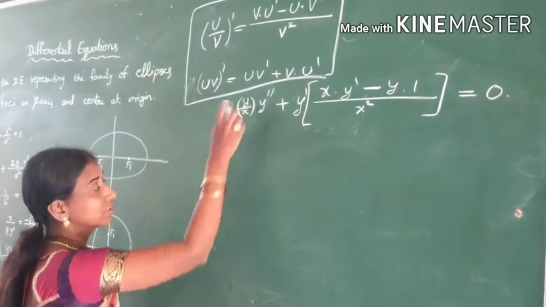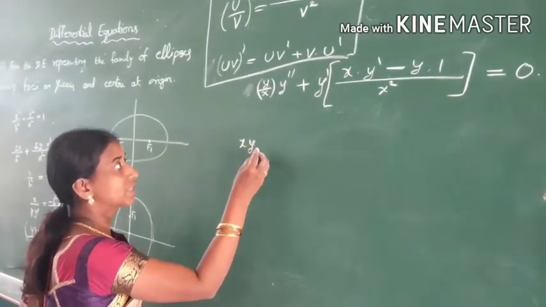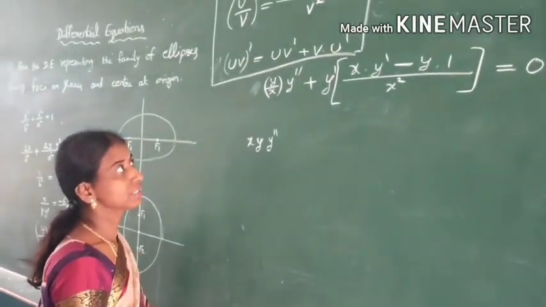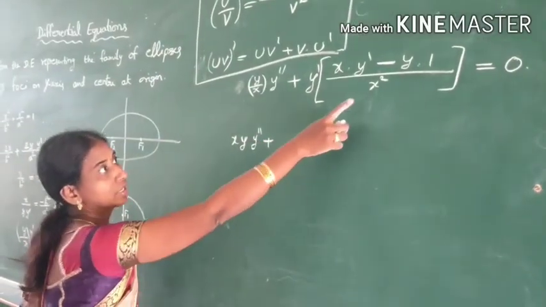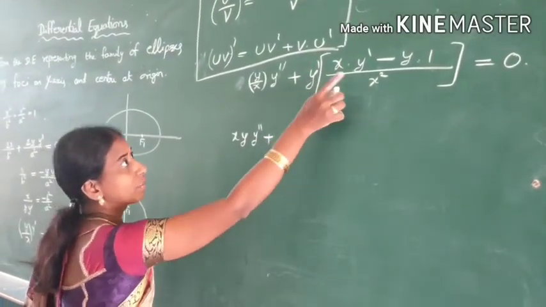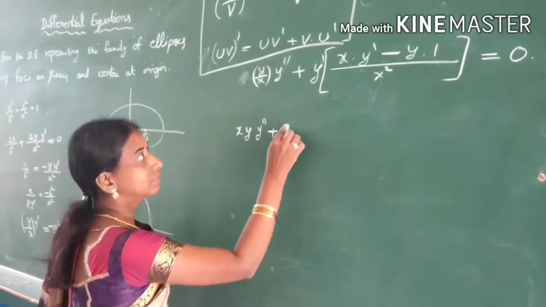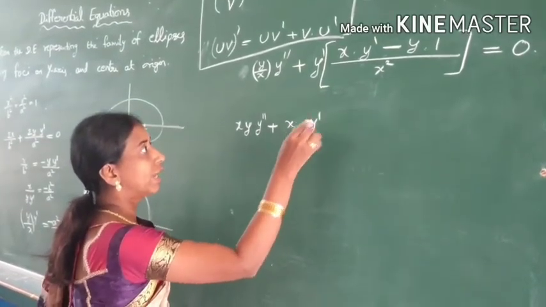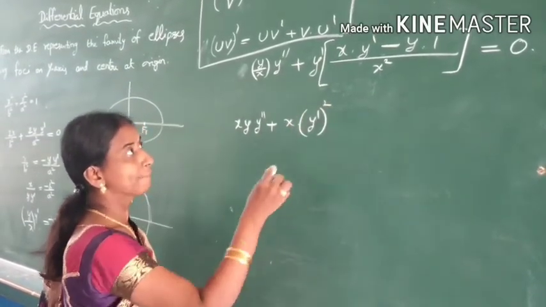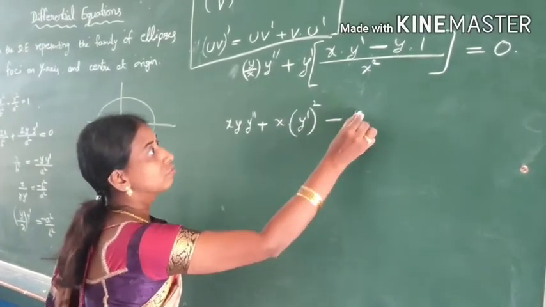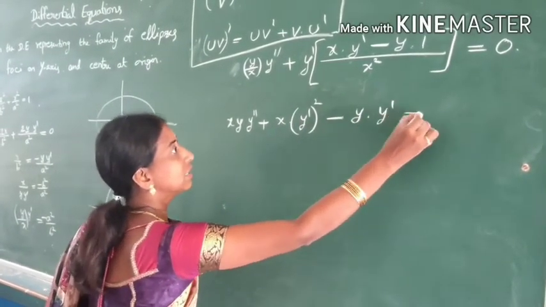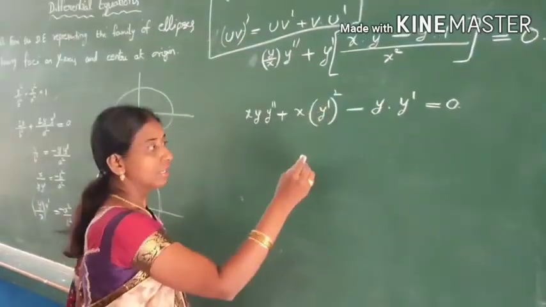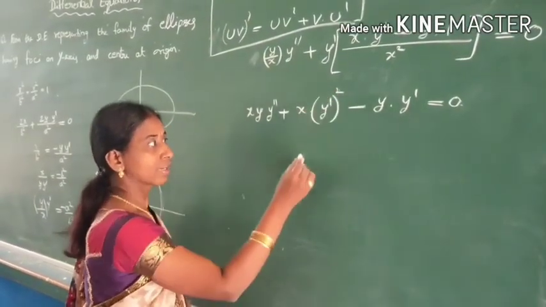LCM is x square. So here we are going to get x y double dash plus, already divided by x square you have, so multiply with this inside: x into y dash whole square minus y dash is equal to 0.